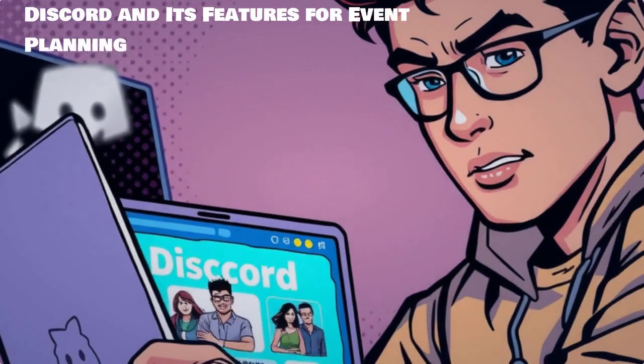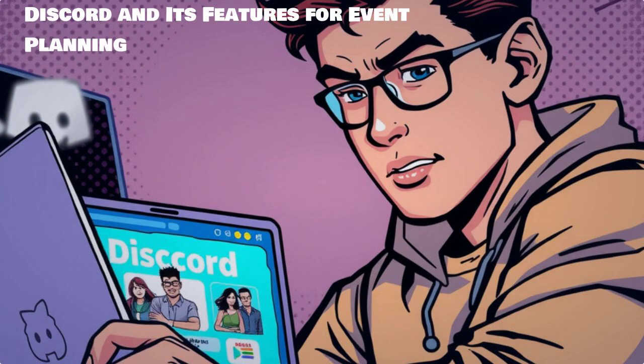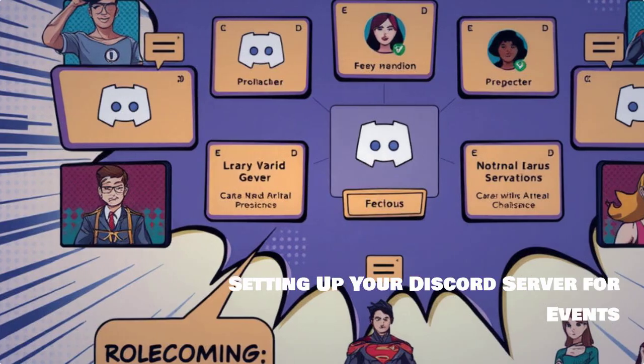Welcome to our guide on organizing events on Discord. Discover why this platform is perfect for gathering communities online. Let's set up your server.